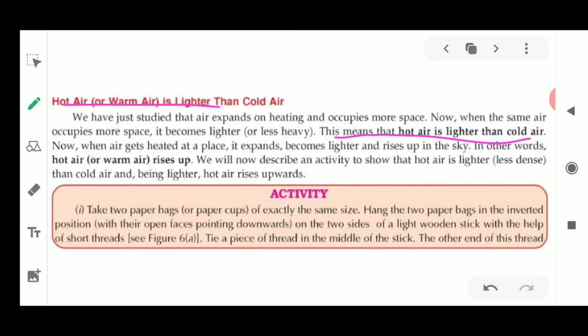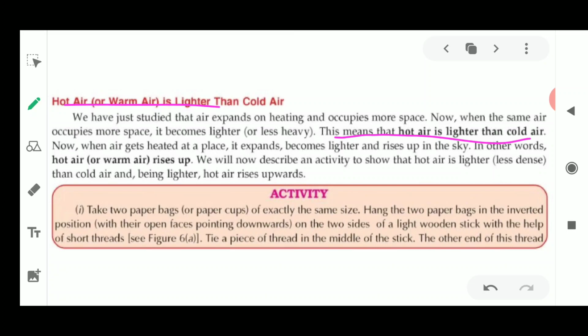Okay, so that is why water vapor rises up. That is why, when evaporation is taking place, the sea water evaporates into the atmosphere. It was heated up because of the sun's rays, and because of the sun's rays the molecules started moving, and water vapor started moving upward, and it forms clouds. Similarly, why is it rising up? Because hot air becomes lighter and it rises up.